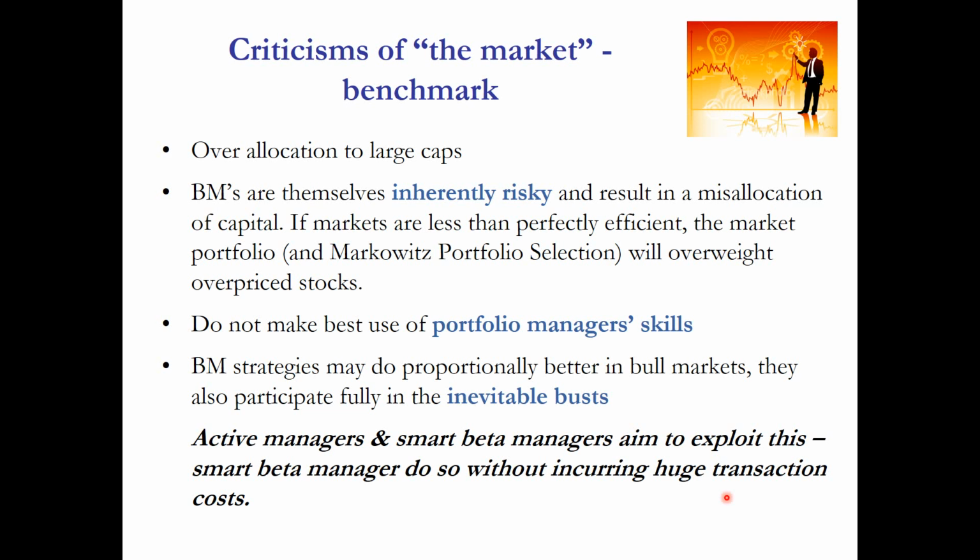First of all, there is an over allocation to large cap stocks. Consider this particularly in a country like Australia. As I previously discussed, in Australia, the 10 largest listed stocks comprise about 50% of the total market capitalization of the Australian equity market. So despite the fact that there are over 2,000 stocks listed on the Australian market, half the market capitalization is concentrated in just those 10 stocks.